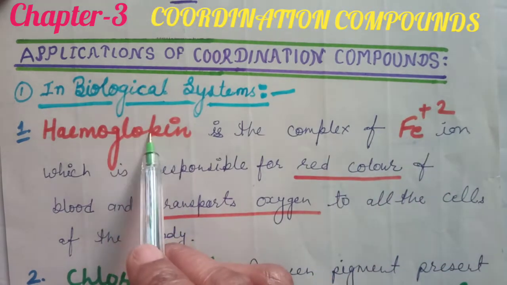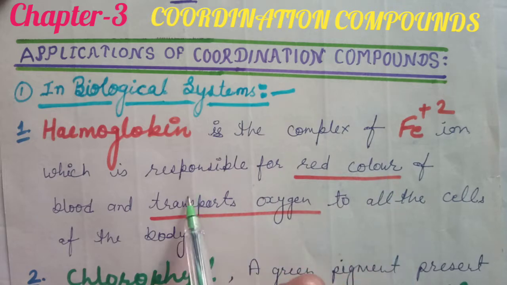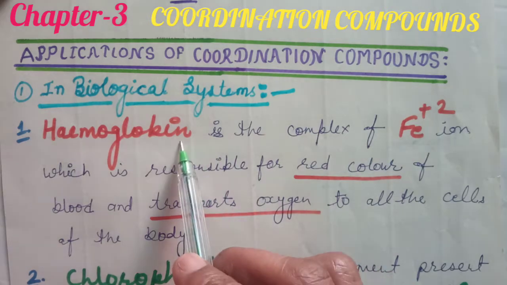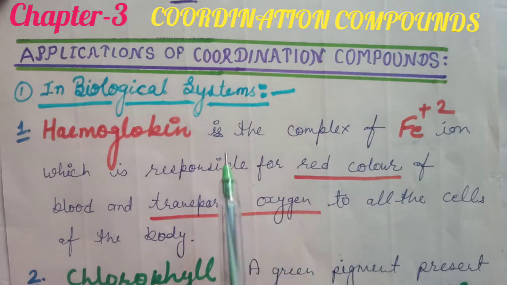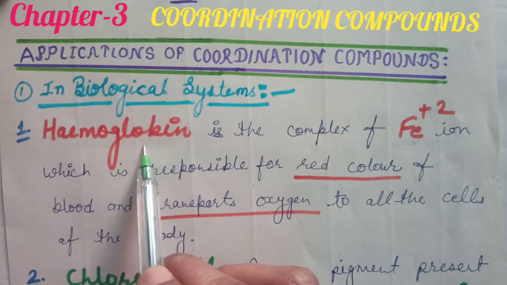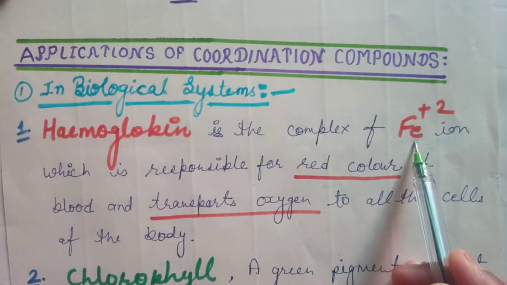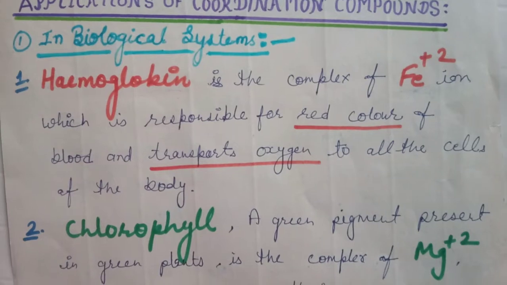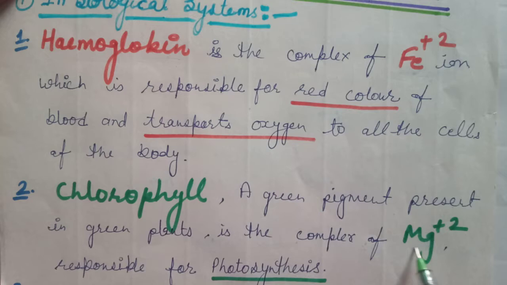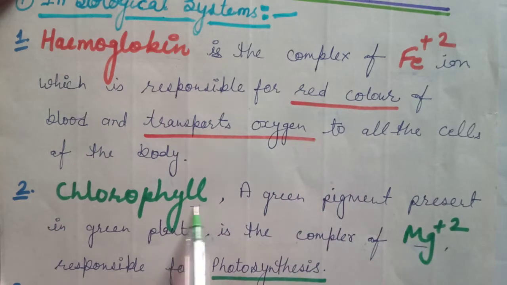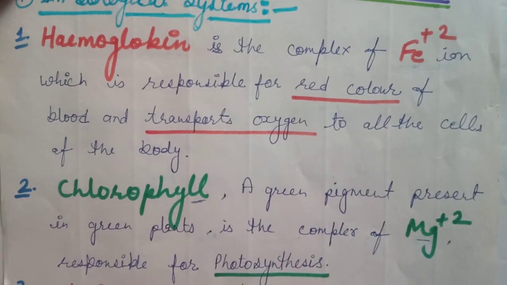This hemoglobin is responsible for the red color of the blood, and it transports oxygen to all the cells of the body. If there is a lack of hemoglobin, the transportation of oxygen will stop, and it can cause death also. So the main thing is hemoglobin is the complex of Fe+2. The second one is chlorophyll, which is found in green leaves. Chlorophyll is the complex of Mg+2, and this is responsible for photosynthesis in green plants to make food.